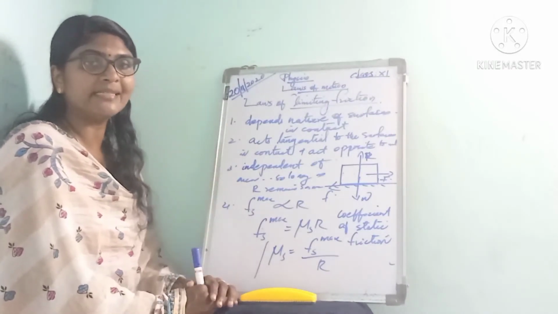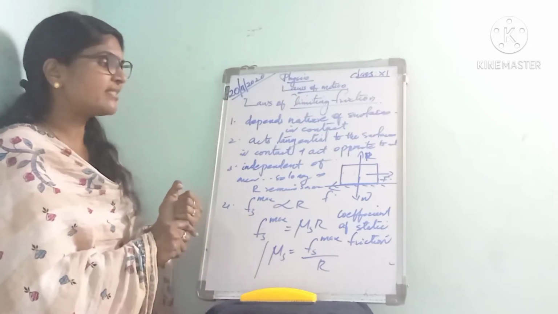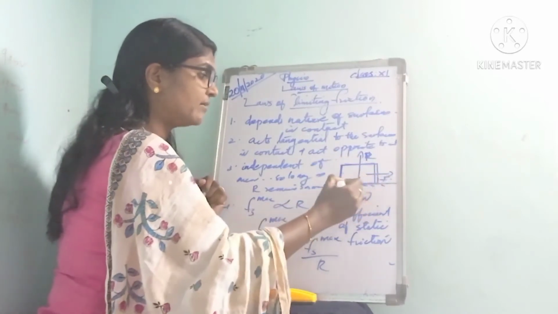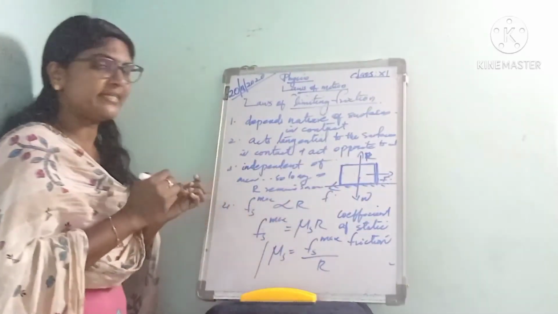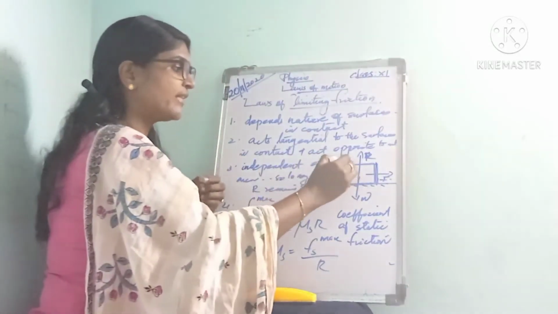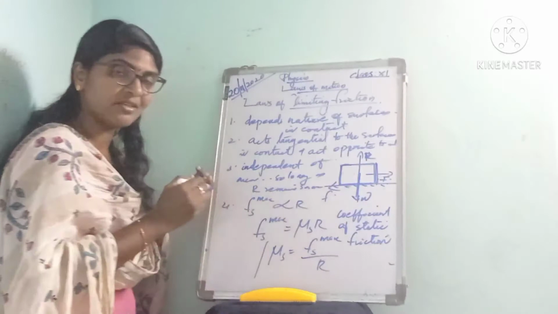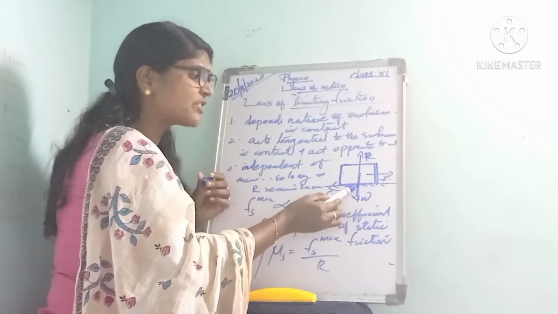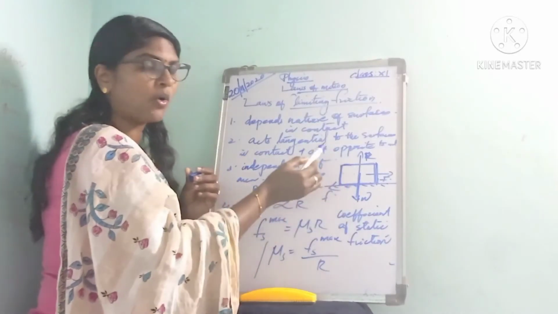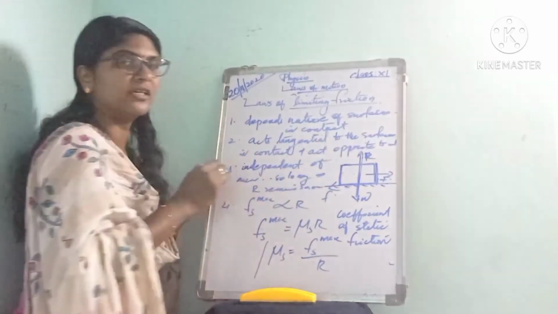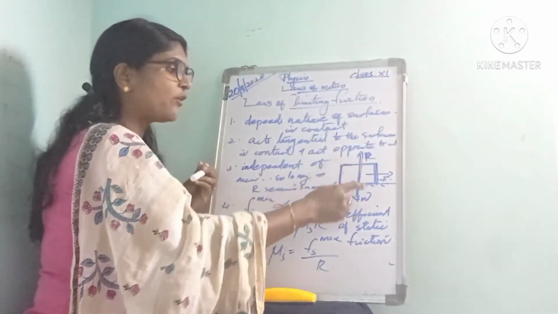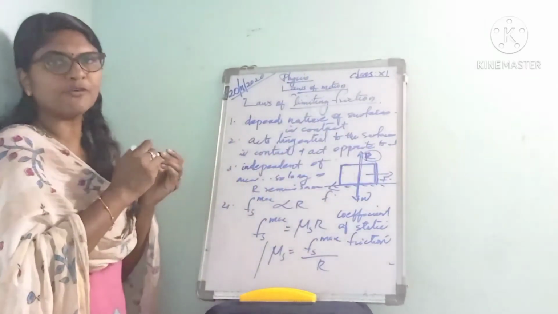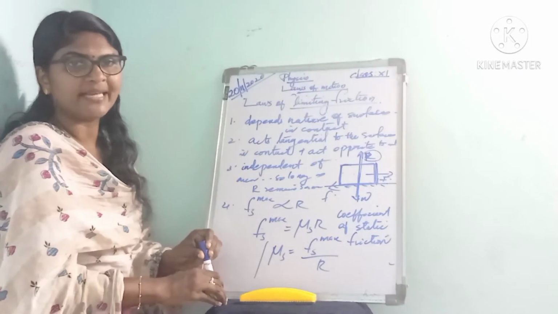Actually, we studied normal reaction in 9th standard. For example, a block that lies on a table. The weight of this block acts vertically downward. Then the reaction of the table on the block acts vertically upward. This is equal and opposite to the weight. This force is called the normal reaction.